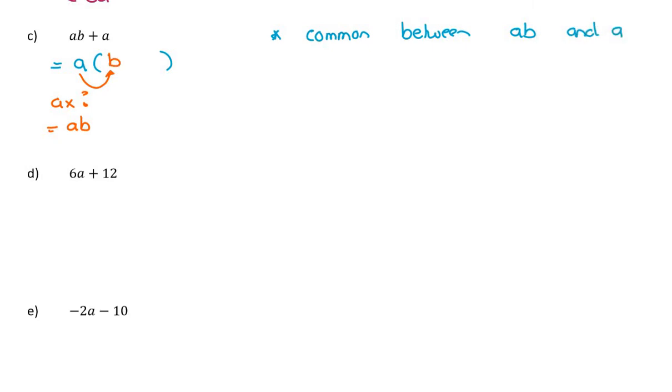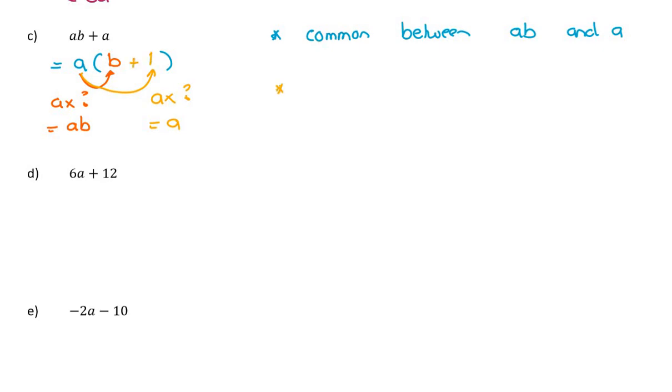And then I say to myself, a times what is going to give me a? Now, most people here will say nothing. They'll say, oh, you don't have to worry about it. You don't have to multiply it by anything. Now, if you don't have to multiply it by anything, how are you going to get it back out? So if you say, oh, no, nothing, then that's 0. And a times 0 would be 0. So there must be something there. So a times what will get a out? And the answer is a times 1.